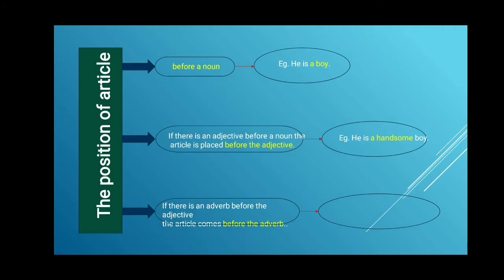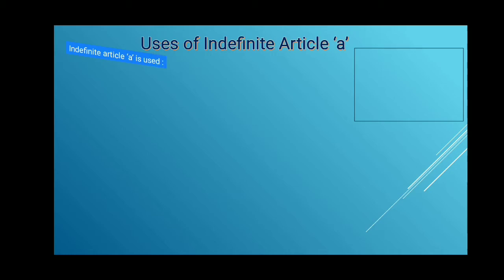But if there is an adverb before the adjective, the article comes before the adverb. For example, he is a very handsome boy. In this sentence, very is an adverb, hence a is placed before the adverb.